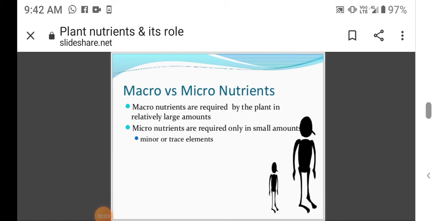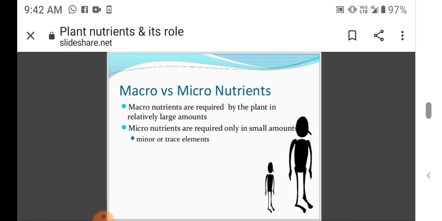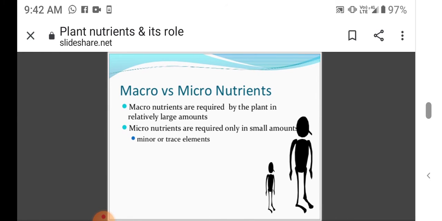A small section of biology class. Today we will be discussing the importance of minerals. Already you knew that inorganic elements which plants obtain from the soil are in the form of minerals. More than 60 elements are found in different plants, but only 17 elements are absolutely necessary for normal growth and development of plants. They are called essential elements, while the rest are called non-essential elements.